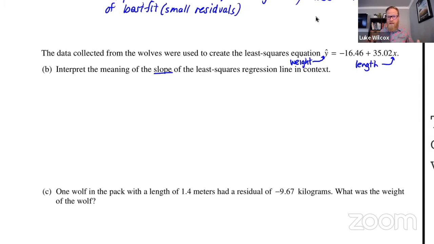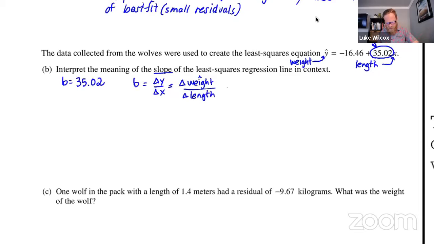Okay, first we have to correctly identify the slope, and hopefully you know that the slope is the value that's attached to the X there. And usually we denote that with the letter b, lowercase b. That is in fact our slope, 35.02. And just a reminder of something that we talked about earlier this week, that in general, the slope can be thought of as being the change in Y over the change in X. But for this particular context, change in Y would be the change in the predicted weight, and change in X would be the change in length.